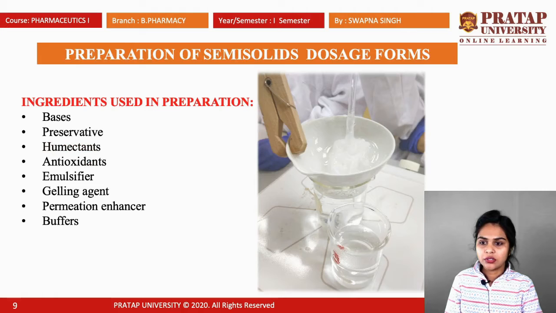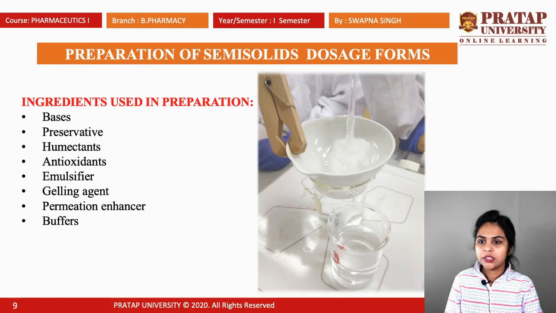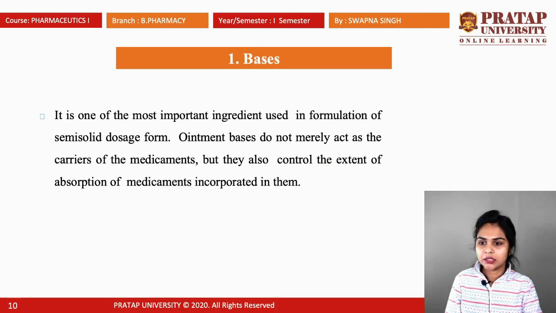Preparation of semi-solid dosage forms. For the preparation, we need some ingredients. The first ingredient is bases, the second is preservative, then humectant, antioxidants, emulsifiers, gelling agent, permeation enhancer and buffer. These are all the ingredients used in the preparation of semi-solid dosage forms. The first and most important ingredient is the base, the most important ingredient used in the formulation of semi-solid dosage forms.